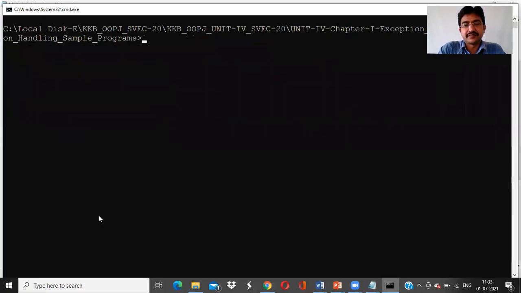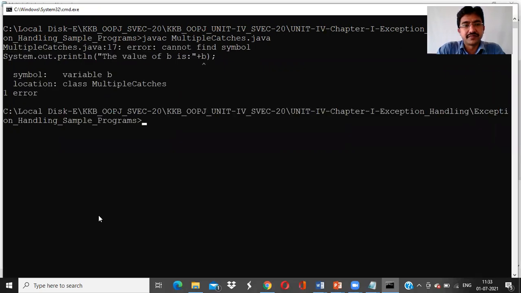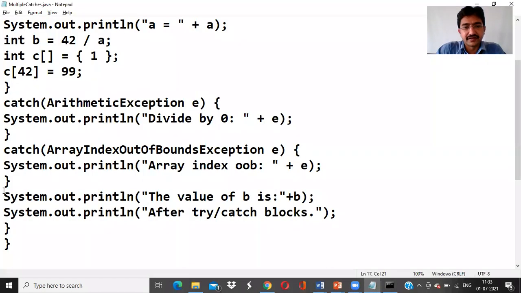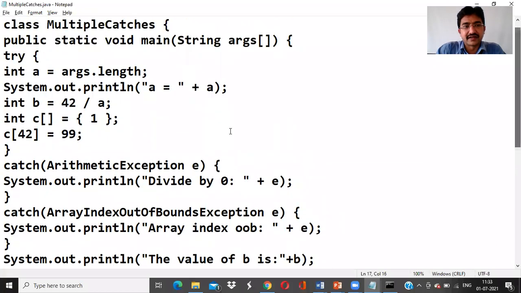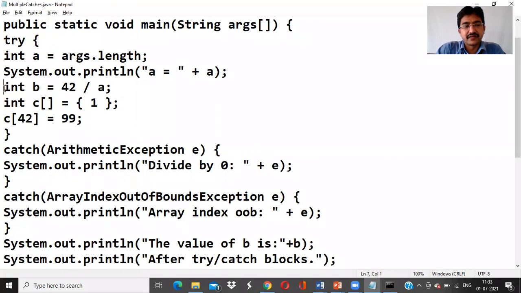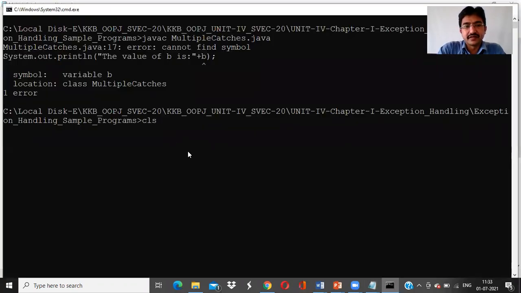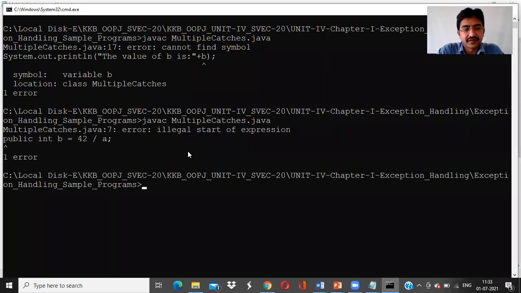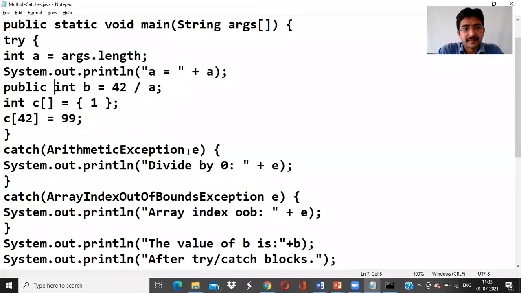I'll just compile. Symbol B, MultipleCatches. I have saved it, right? I need to create the object for that actually to access it. Or else I can do one thing. Let me see. One error: illegal start of expression. Okay, fine. So initialization, we can't give in this block.